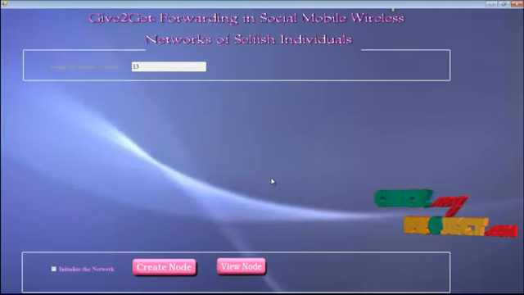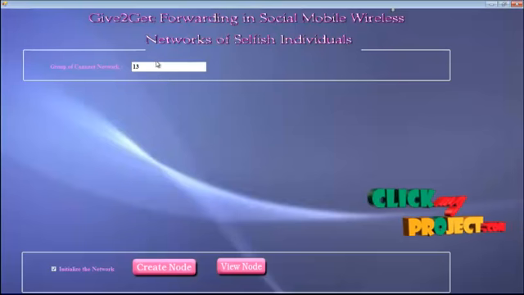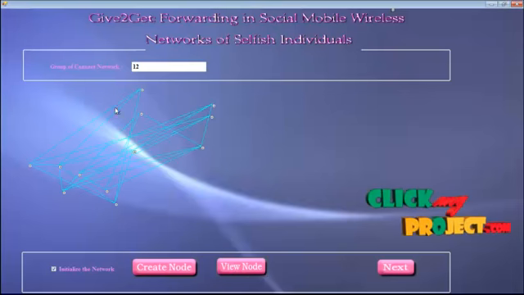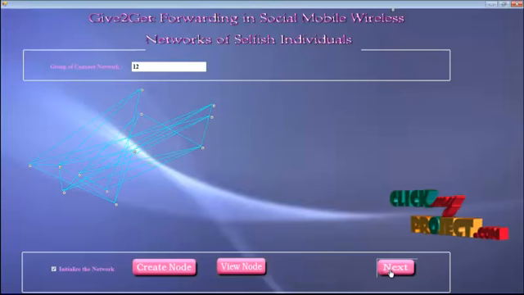Then we are going to create a group of networks. So for that we have to initialize the network. Then we have to give the group of connected networks, I gave 12. Then create a node. So 12 nodes are created in the network. Then we have to view the network. So network is joined as like here.